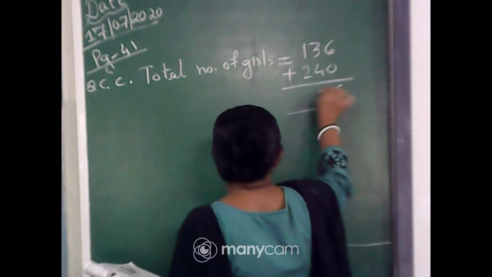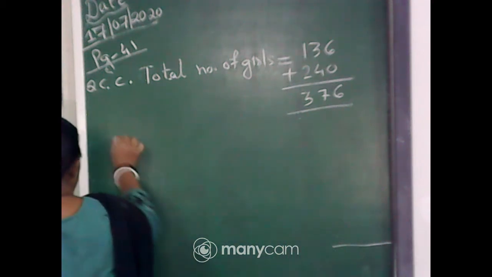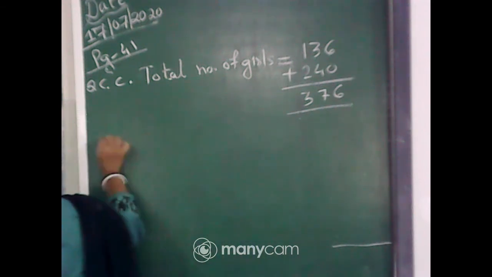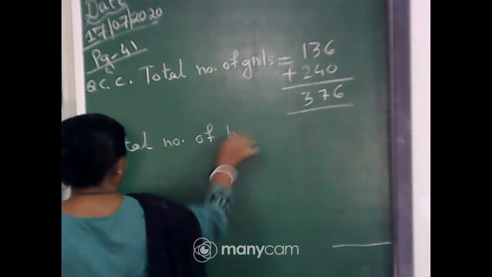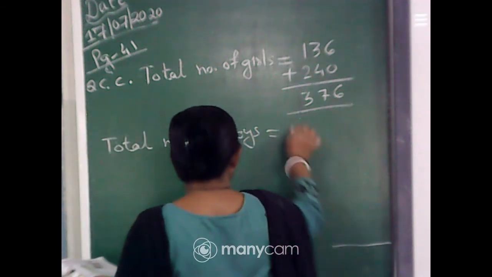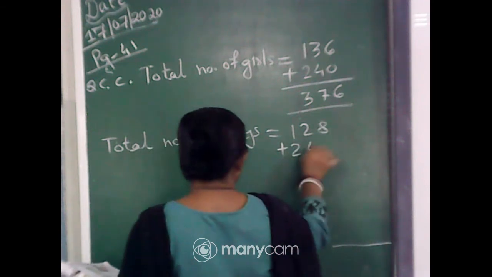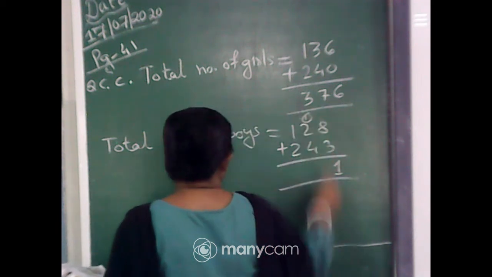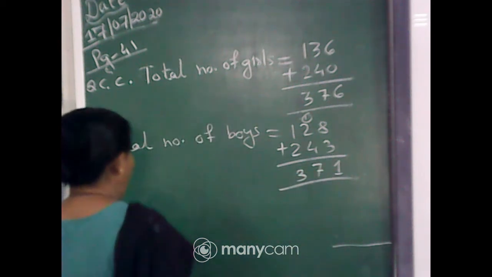You will get 376. Now, total number of boys is equal to 128 plus 243, which is 371.